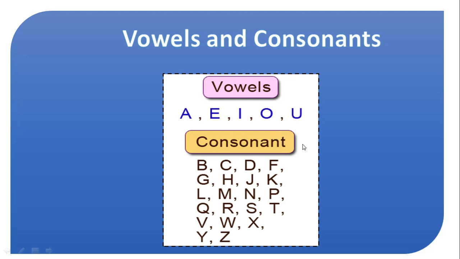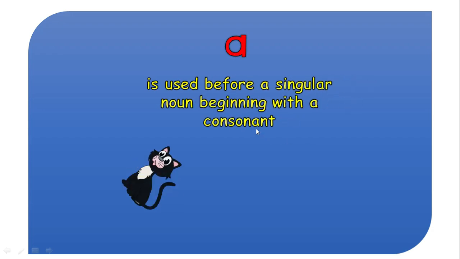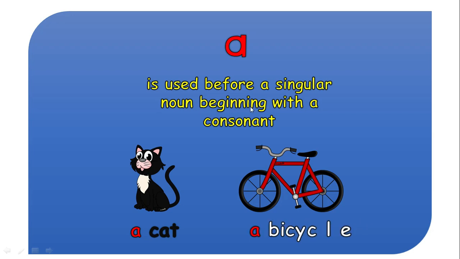Now we will see the use. First, we are going to see when a is used. A is used before a singular noun beginning with a consonant. It means that for a word having a consonant sound, we use a with it. For example, a cat, a bicycle. Here we can see that cat starts with the letter C, a consonant, and bicycle starts with B, which is also a consonant. So with cat and bicycle we say a cat and a bicycle.